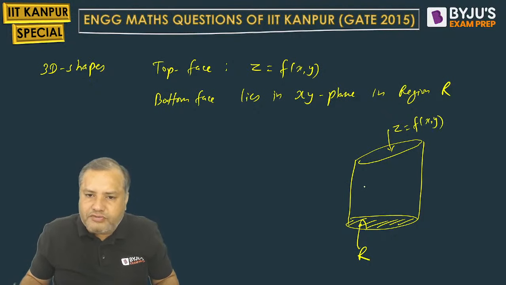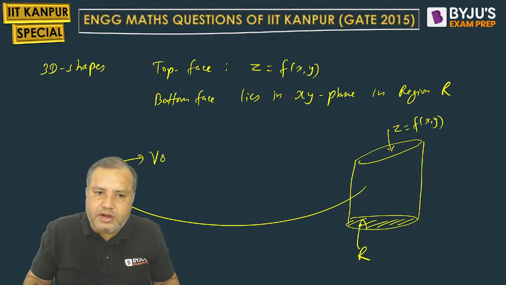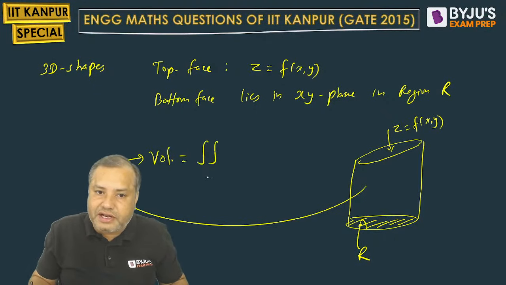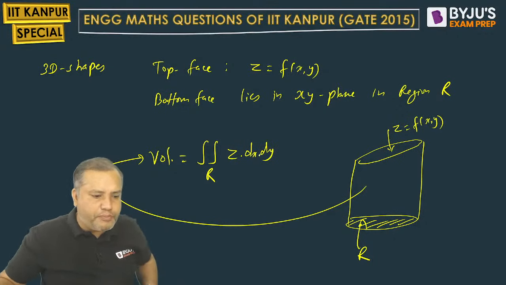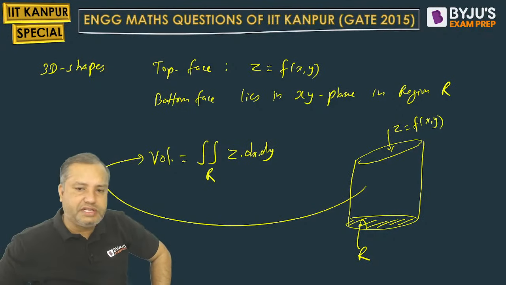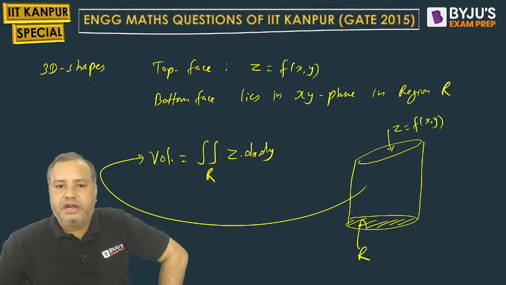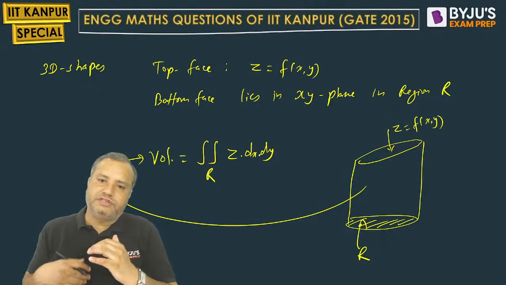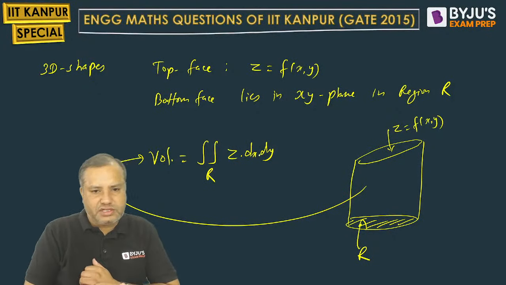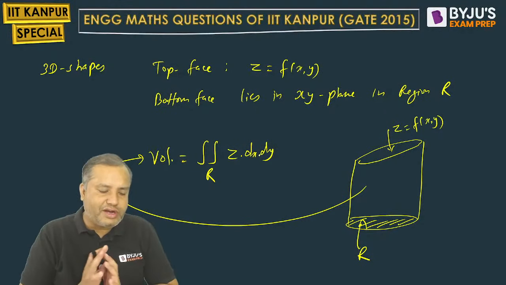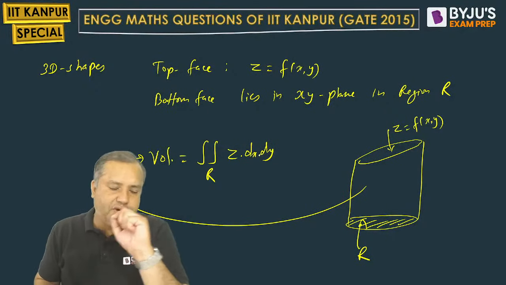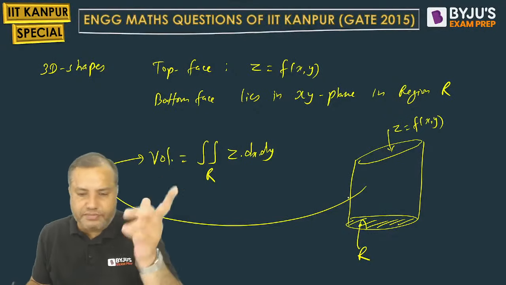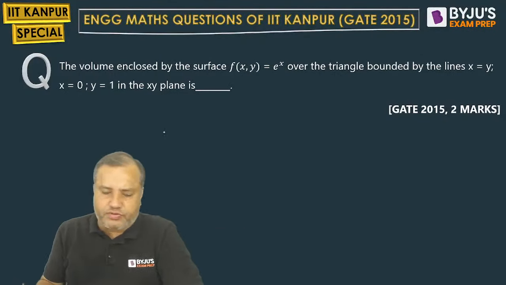So the volume of this kind of shape is given by the double integral over the region R of z dx dy. And here you can set your own order of integration. If you feel that integrating with respect to x first is good, you can do that. If you think of the opposite case, do that also. It will not affect the answer. So this is the formula to calculate the volume of such shapes. The same is being applied in this question.